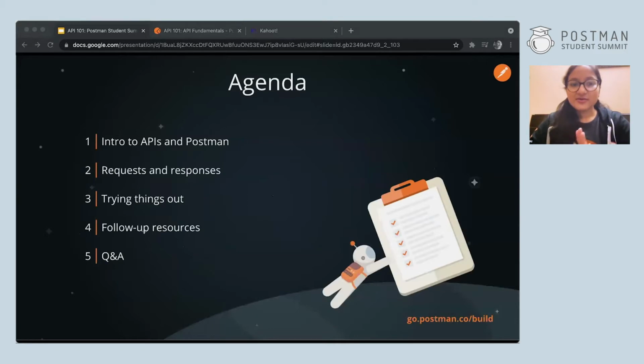Today, we are going to go over an introduction to APIs and Postman. Then we'll talk about requesting and receiving data from an API, and we'll try some things out after that.